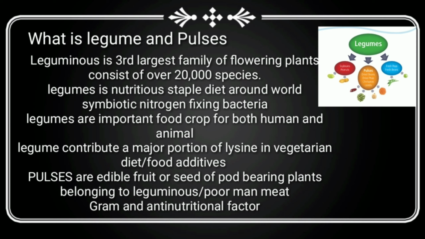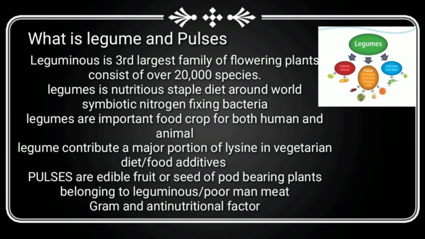Legumes are particularly essential for the healthy ecosystem and for agricultural fertilization during cultivation, which increases the life of the soil. Legumes are also an important food crop for both humans and other animals.